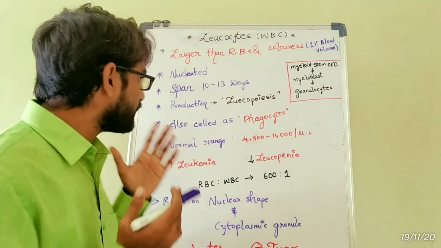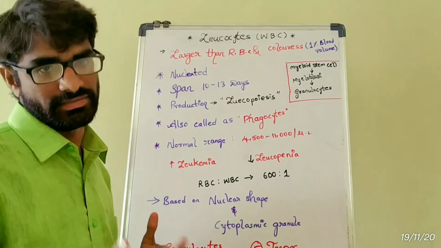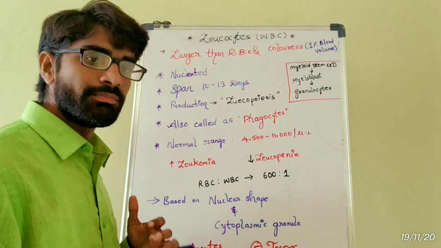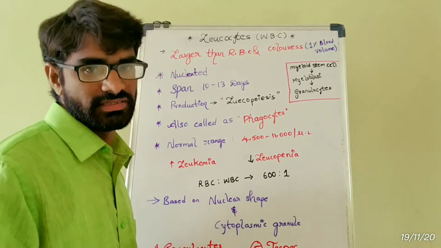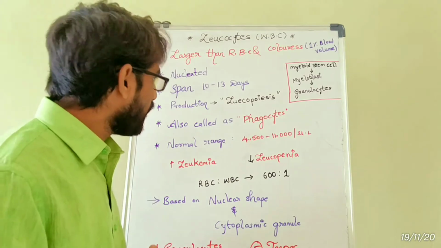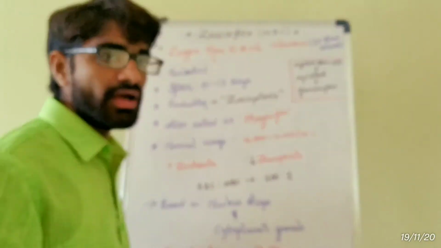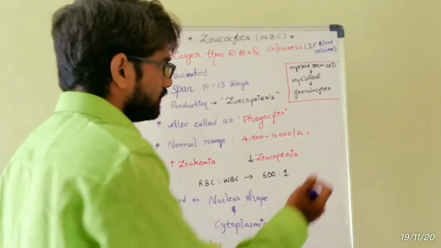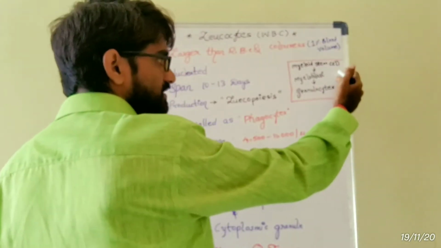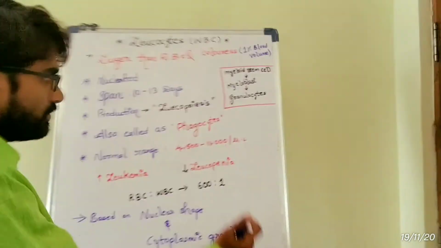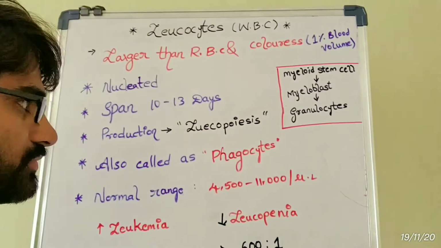The span of WBC 10 to 13 days. The production is called leukopoiesis, and the leukopoiesis process will happen. Look at here, myeloid stem cells. From the myeloblast cells are produced the granulocytes.